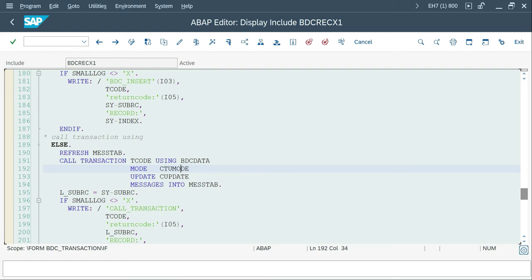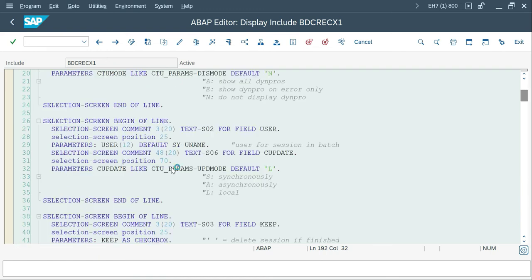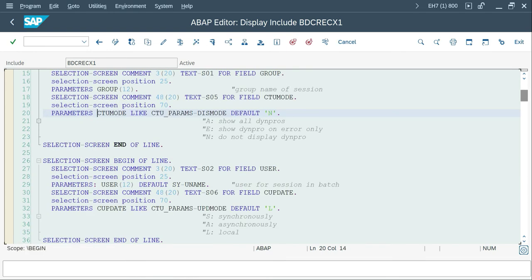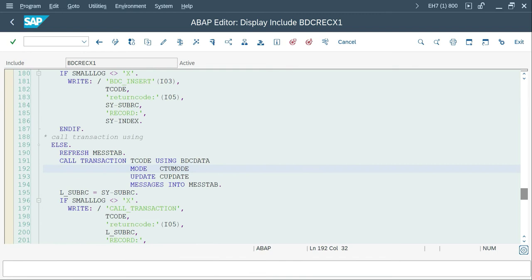Okay, and if you see the value by default, they mention, okay, this is actually a parameter. So default it's N, but still it's very good because the parameter can be modified. But normally in real time we won't give an option as a parameter at screen level, because sometimes if the user by mistake gives something like A in production, that gives an issue. So that is the reason, this is a test program, so you have a default option as N. Otherwise, just a variable is good enough to hold the mode value.